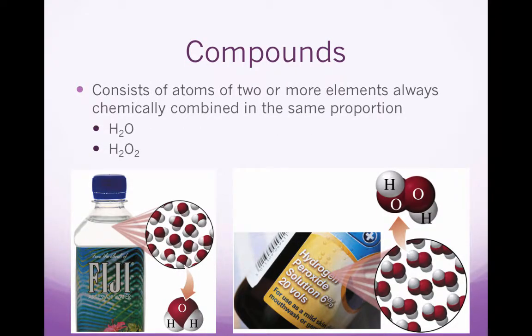Compounds consist of atoms of two or more elements, always chemically combined in the same proportion. So for example, water and hydrogen peroxide, both are made of oxygen and hydrogen, but in water, there's two hydrogens and one oxygen in every molecule, and in hydrogen peroxide, there's two hydrogens and two oxygens in every molecule.